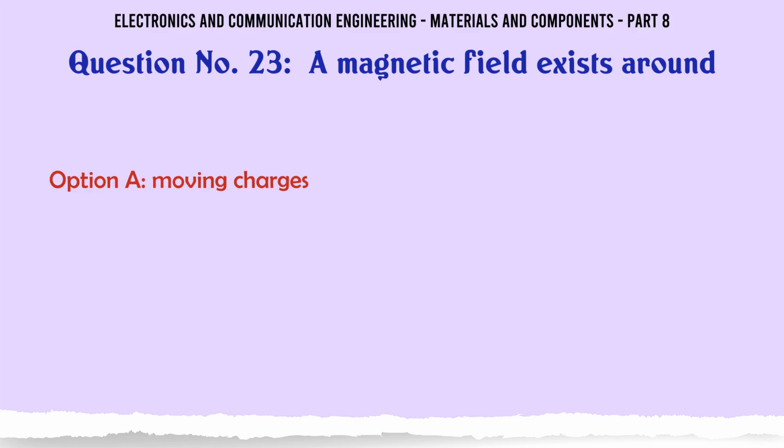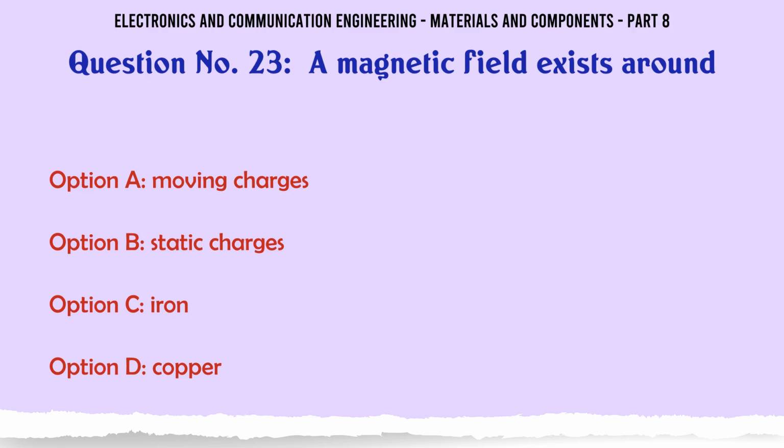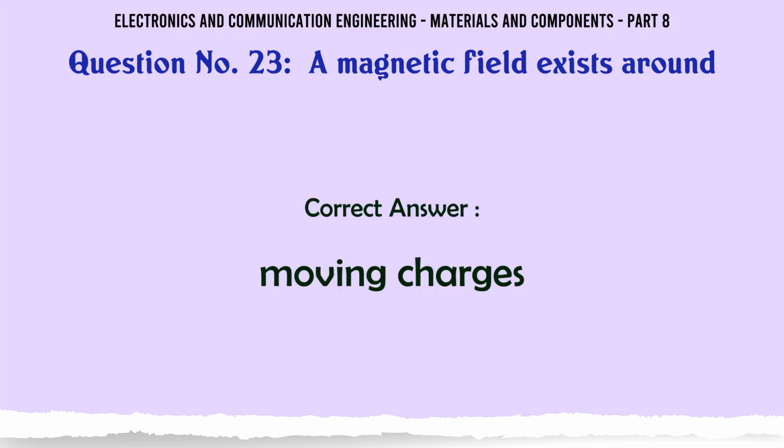A magnetic field exists around: A, moving charges; B, static charges; C, iron; D, copper. The correct answer is moving charges.